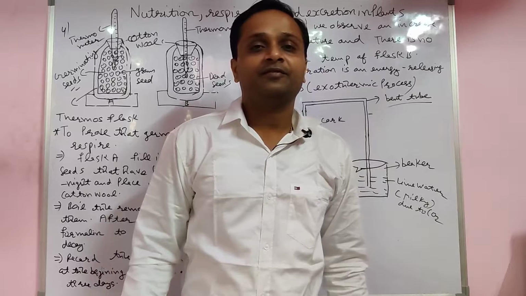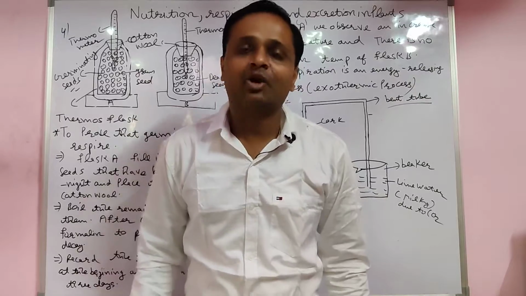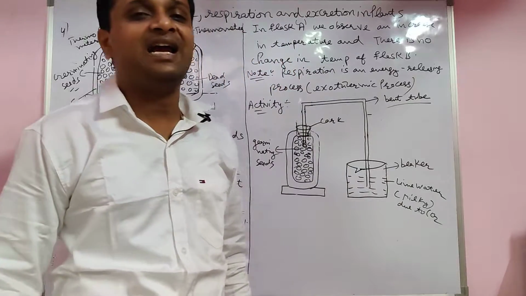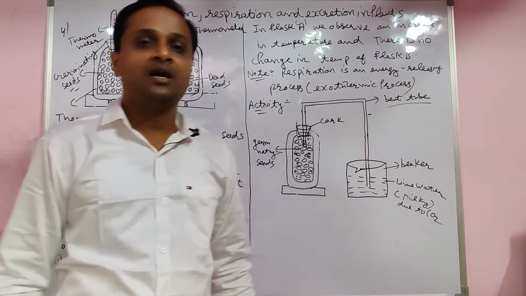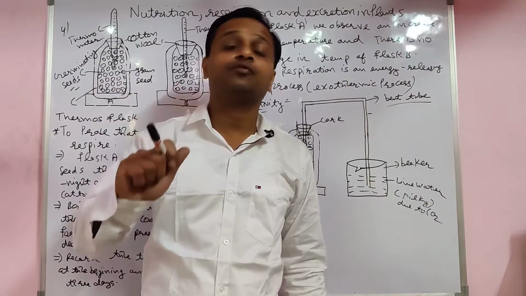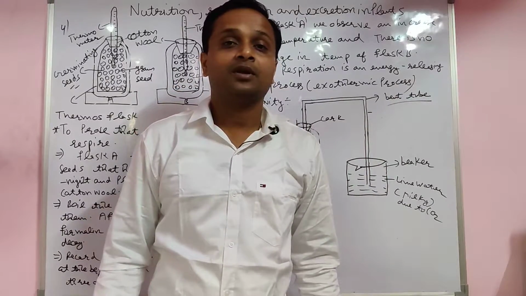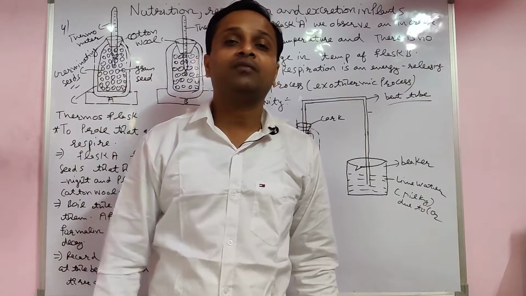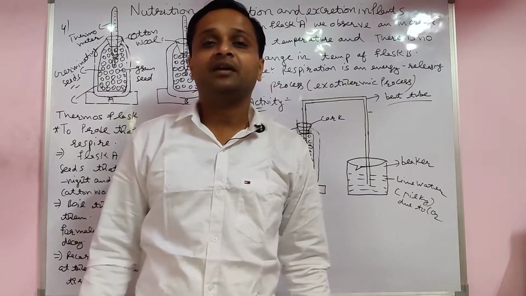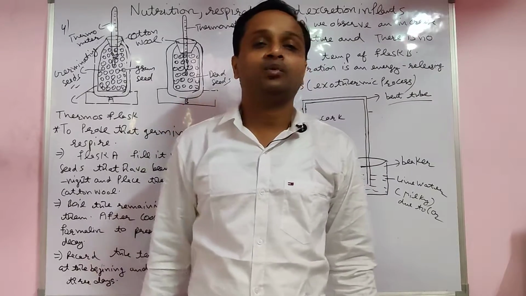In the last lecture, students, we already discussed some activities, respiration also, aerobic and anaerobic respiration, and the difference between photosynthesis and respiration. Aerobic respiration happens in the presence of oxygen and anaerobic in the absence of oxygen. In aerobic respiration, CO2 and water are formed and the energy is 38 ATP. But in anaerobic respiration, it gives us ethyl alcohol plus carbon dioxide and 2 ATP, a very small amount of energy.